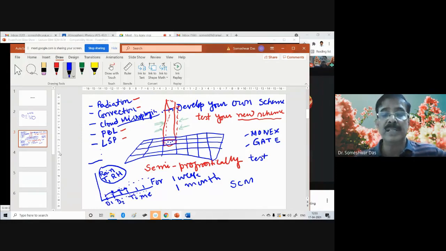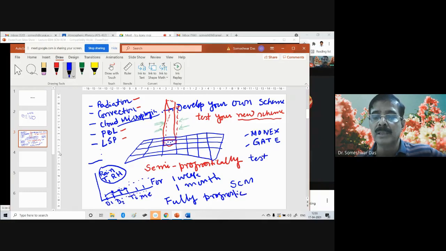So this is what the semi-prognostic test is. And you know the difference now between a semi-prognostic test and a fully prognostic test. Now, sometimes you can get questions in your exam. What is the difference between semi-prognostic and fully prognostic test? Or what is the difference between a single column model SCM and the EBM energy balance model?